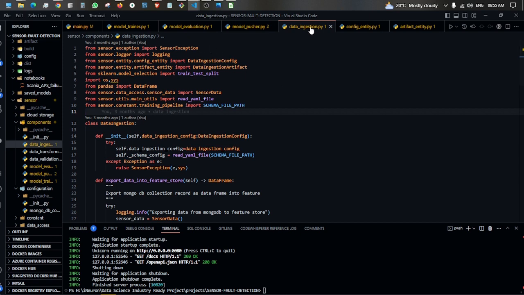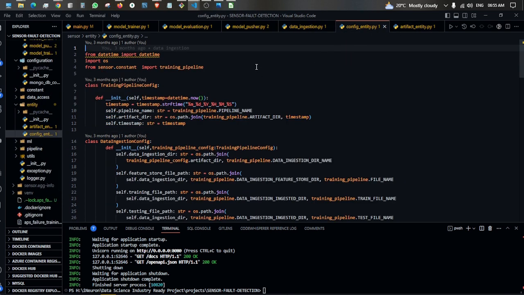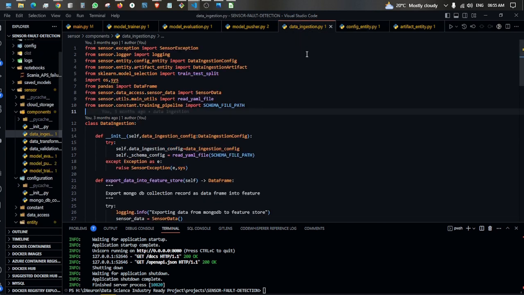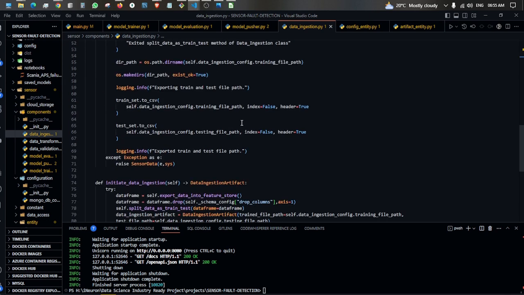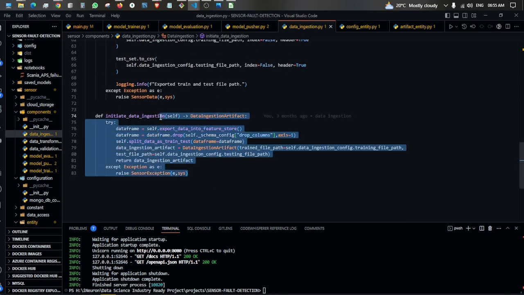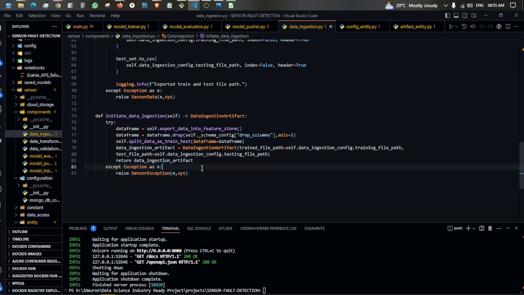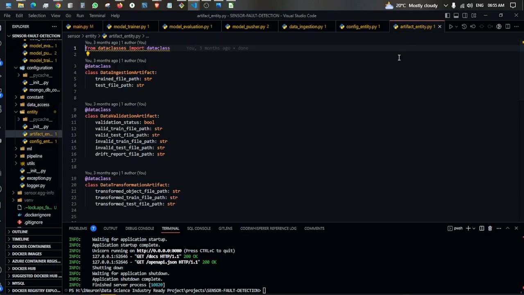Before doing data ingestion, we also do configuration. In configuration, we take an input of our data, and then we use this input to do the data ingestion. After doing data ingestion, what is the output? What outcome comes? We save this outcome in the artifact entity. Like I am saying, we have a train file and a test file, splitting the data into train and test.